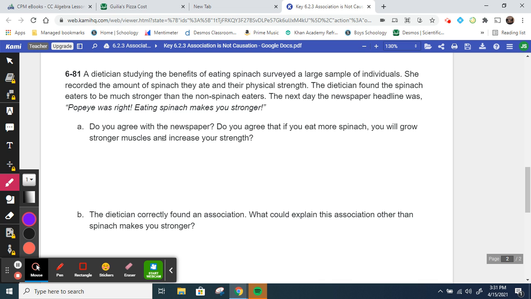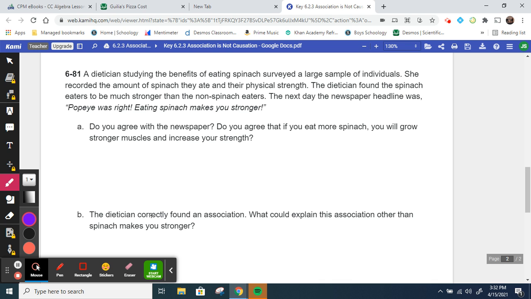So again, this is kind of your opinion. Eating spinach is good for you, but does that necessarily mean that if you eat more spinach, you'll grow stronger muscles and increase your strength? Is that the only reason why you could grow stronger muscles and increase your strength? So that's kind of your opinion right there.